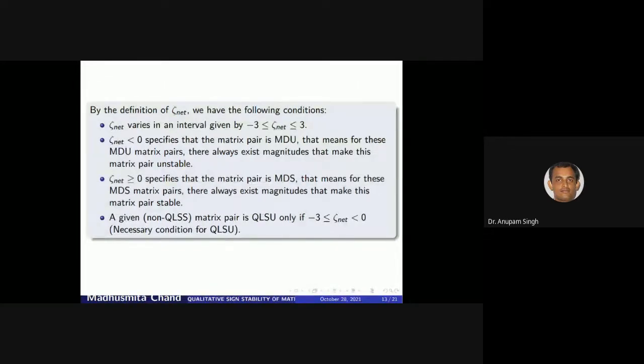So here are some conditions. The value of zeta net varies in the interval -3 to 3. And if the value of zeta net is negative, that means the matrix pair is MDU. That is, there always exists a magnitude that makes the matrix pair unstable. And if the value of zeta net is non-negative, that means it is an MDS matrix pair, and there always exist magnitudes that make this matrix pair stable. And the necessary condition for the instability of a matrix pair is that the value of zeta net varies from -3 to 0.